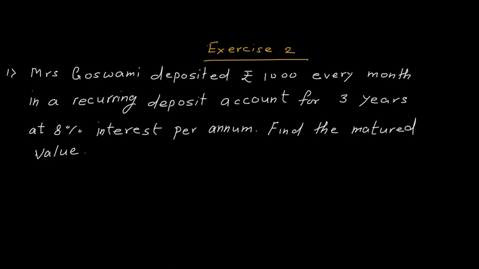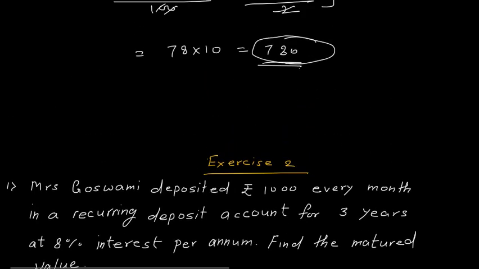Find the matured value. Now I haven't discussed with you what is matured value. So matured value is nothing but your principal which you have invested for 12 months or for n months, and then interest. So for matured value you can use the formula. Here I will write matured value also.